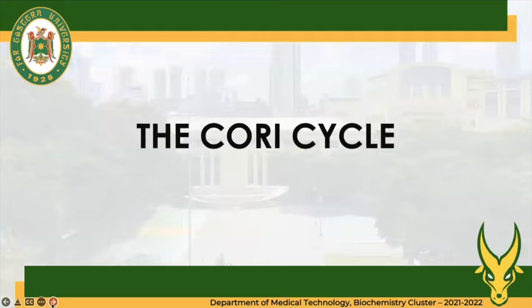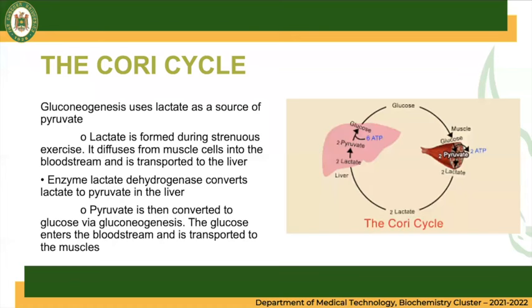So, we also have what we call the Cori cycle, where gluconeogenesis uses lactate as a source of pyruvate. Lactate is formed during strenuous exercise, again, anaerobic conditions. It diffuses from the muscle cell into the bloodstream and it is being transported to the liver. So again, it is an anaerobic condition due to too much exercise. We get muscle fatigue, we lose oxygen in our muscles. Therefore, we will have lactate formation.